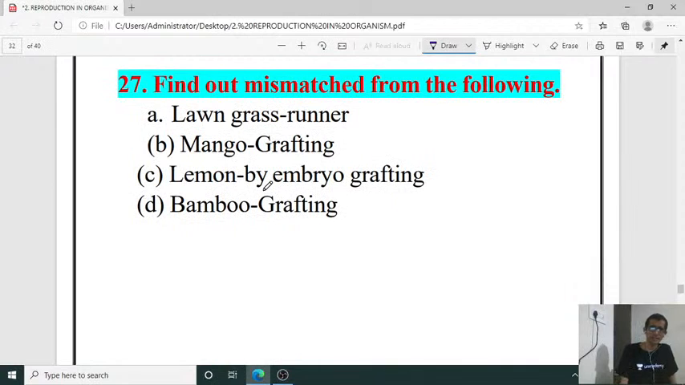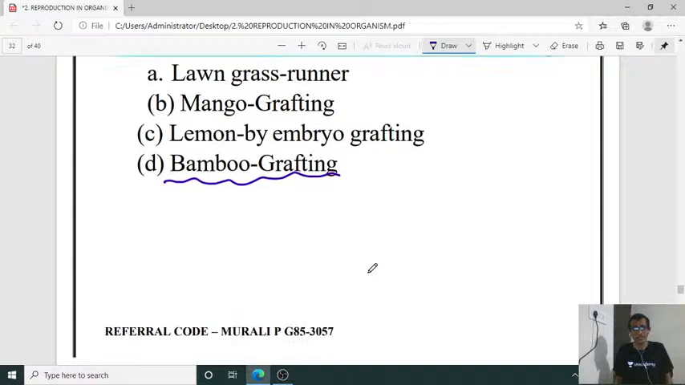Then find out the mismatched from the following. Lawn grass runner, mango grafting, lemon by embryo grafting, bamboo by grafting. Which is the mismatched one? It is D. Bamboo is not by grafting. Here it is the runner, grafting. These are the modes of production of hybrid, or we can say production of new offspring. Lawn grass by runner, mango grafting can be done, lemon by embryo grafting can be done, but bamboo is not grafting. Here the stem is directly utilized, isn't it? So the right answer is D.